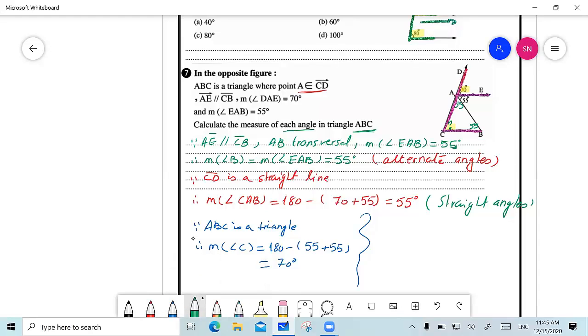So I can say that since AE is parallel to CB, thank you so much, Yusuf, and AC is a transversal, therefore, measure of angle C equals measure of angle DAE, which equals 70 degrees. And the reason is they are corresponding angles.